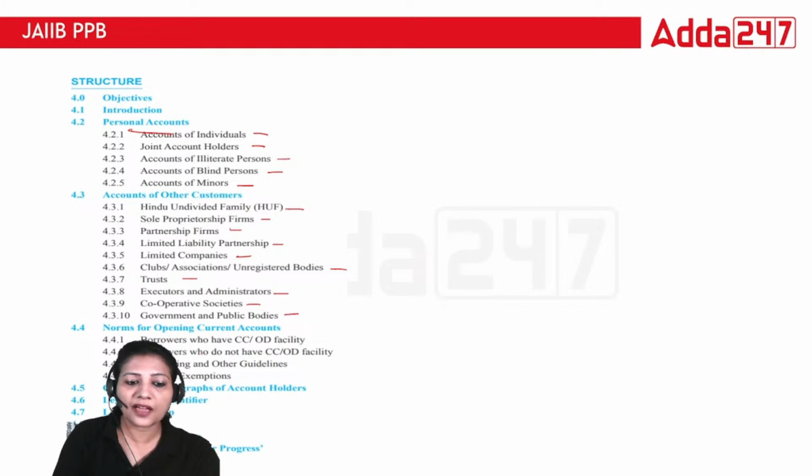And then we have norms for opening current account. There is a recent norm which has been updated in 2020. So as per RBI, these are the latest norms for borrowers who have CCOD facility in bank, borrowers who do not have CCOD facility, monitoring and other guidelines, and there are specific exemptions.